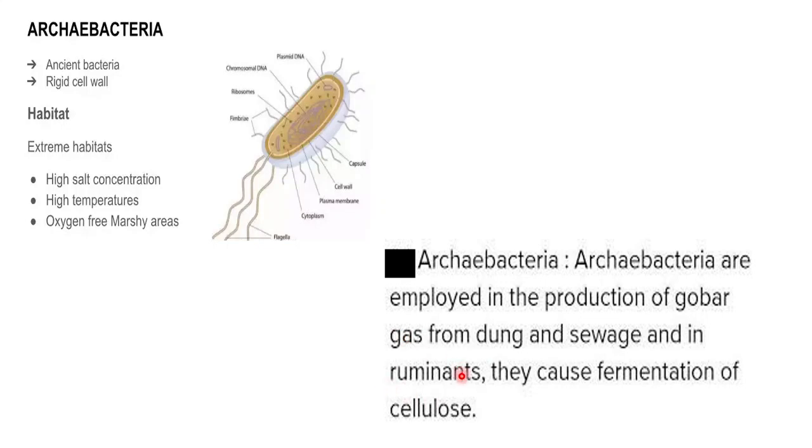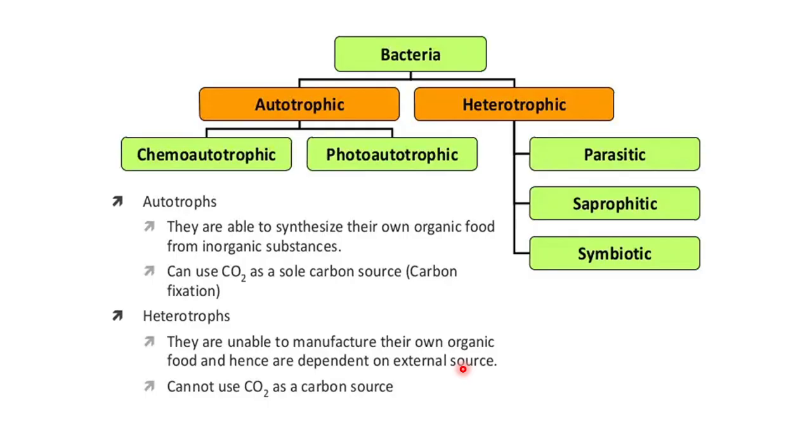Methanogens are present in the ruminant's stomach, and there what will they do? They will ferment the cellulose that the cattle, the cow, is chewing, having the grasses. They will digest the cellulose and also cause fermentation, thereby releasing biogas. So this is a very good source of biogas. The methanogens, along with the excreta of the cow, will release methane. That source can be used to decompose sewage materials. So that is about Archaea bacteria.